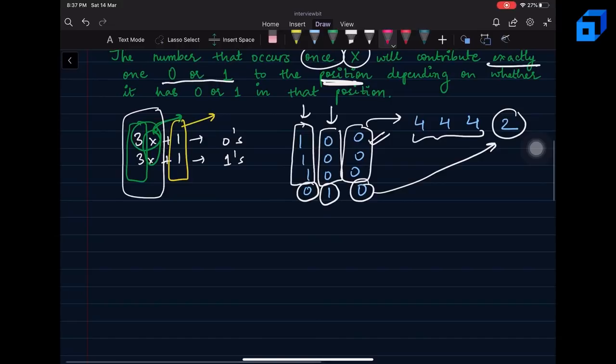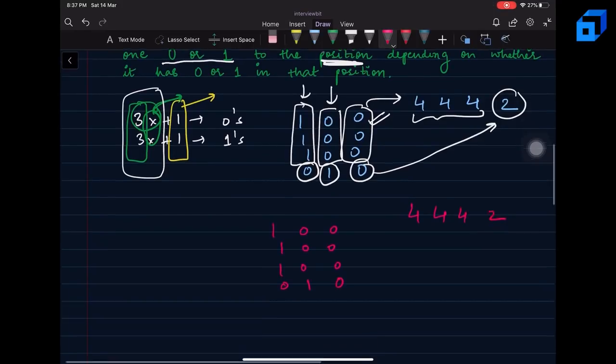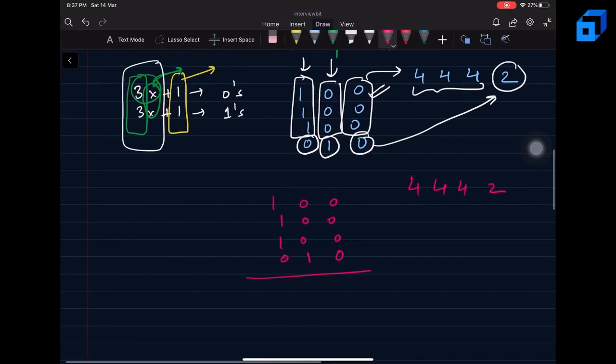So using this observation, we will solve our question, right? Let's take this example only and continue forward. The elements are 4, 4, 4 and 2, right? So when I write these again, what I can simply do is take the sum of the bit values at every position. When I do this here, I get 3 as my sum, right?